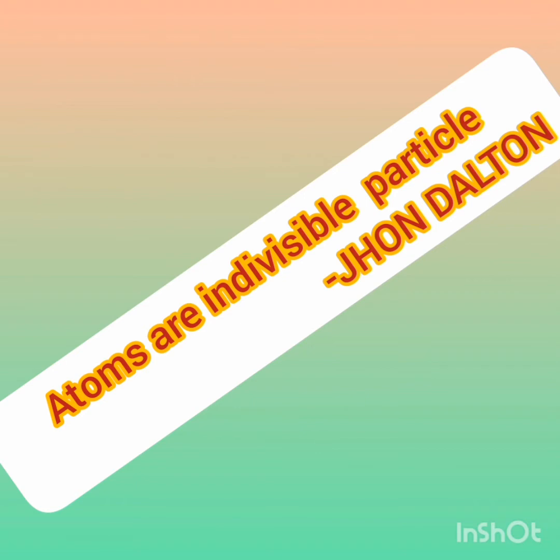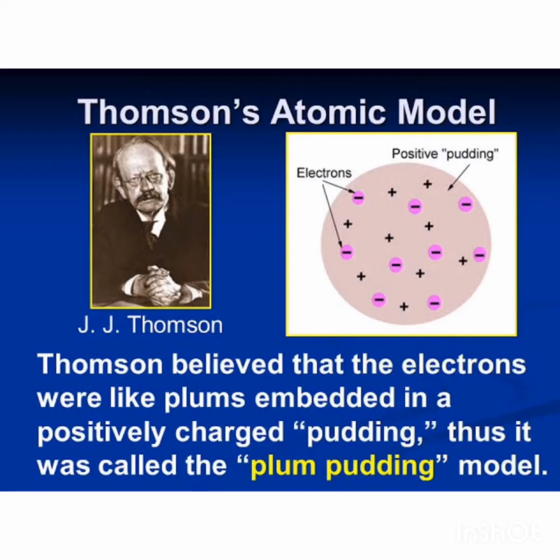Who is coming? J.J. Thomson. J.J. Thomson was the first to propose an atom model. Who is the first to propose the atom model? J.J. Thomson. And he explained the atom like a plum pudding or watermelon. We can see the figure.